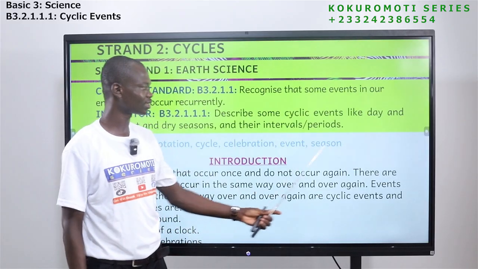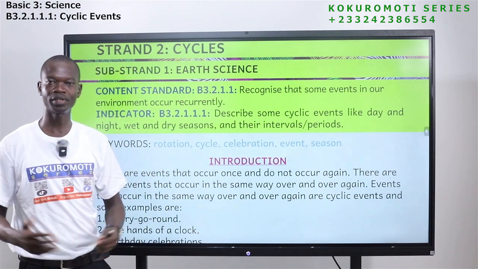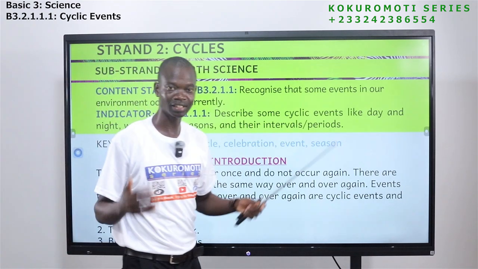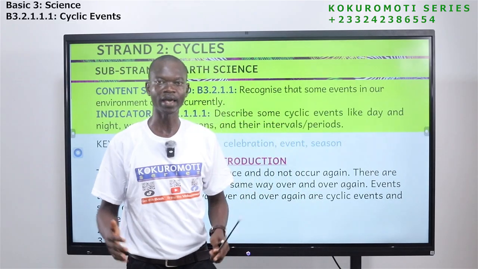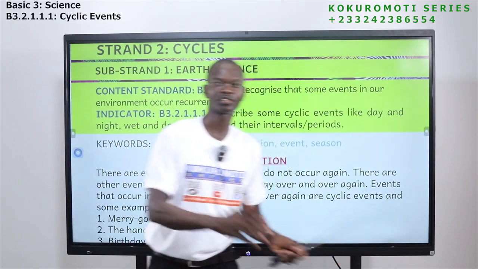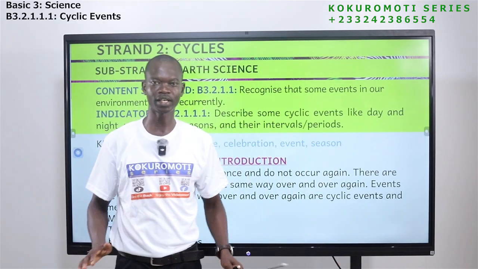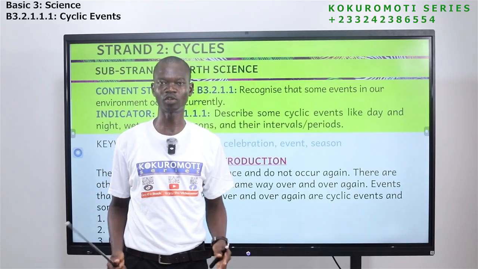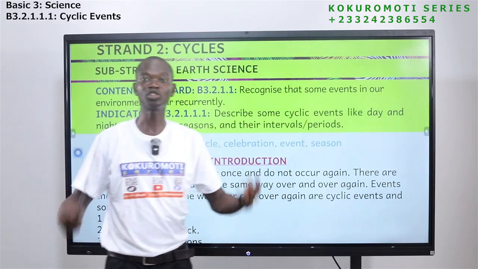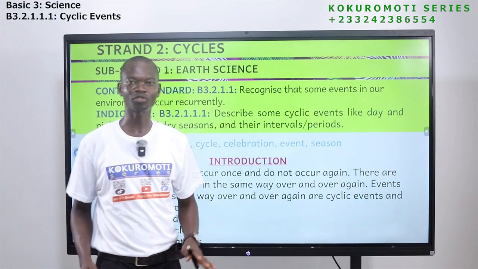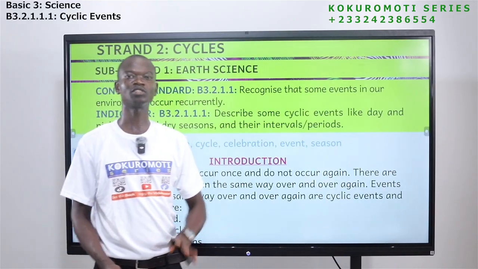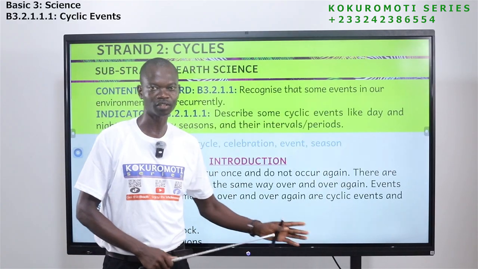The next one is season. Season is also a period of time. So in Ghana, we have 2 seasons: a period of time where it will rain, and a period of time where it will not rain. So season is just a period of time. Human beings too, we have seasons. Sometimes a season will be a very good one for you, and a season can also be a very bad one for you.